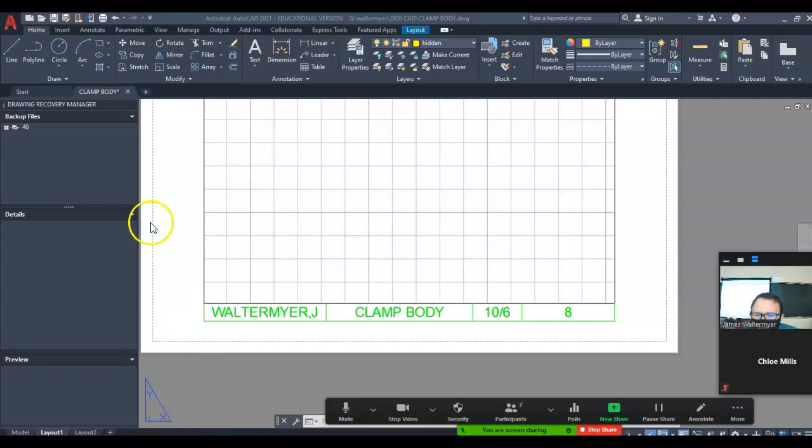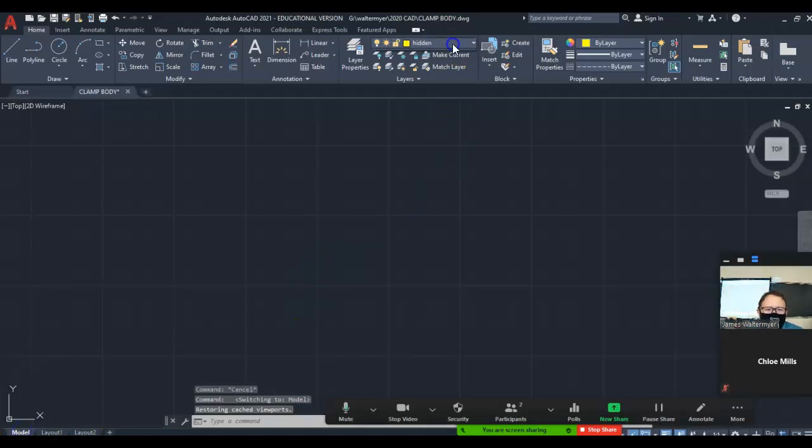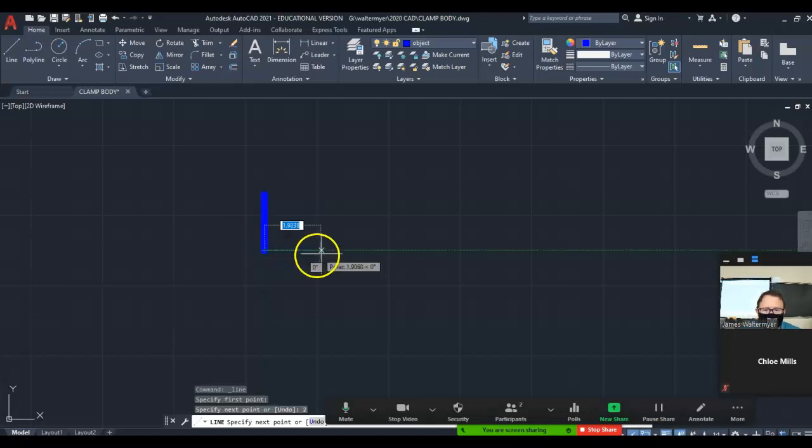Alright, once I have my blank set up, I'm going to go into model. I'm starting with the object. I'm going to start with my front view. I'm going to draw it from kind of the right side looking in. So I'm going to start by drawing a line. My overall height is 2. Overall length is 4.